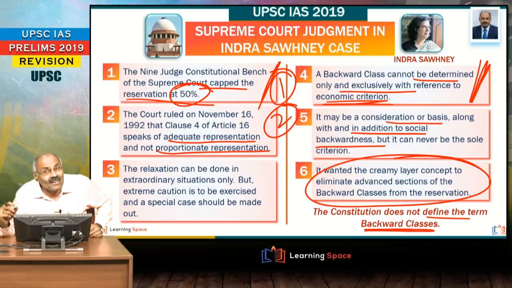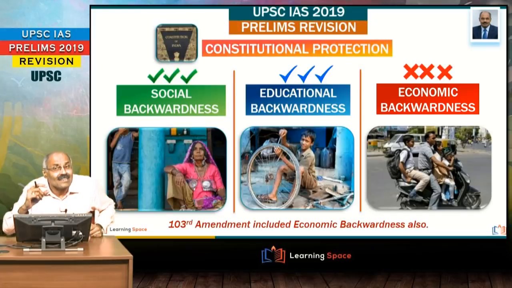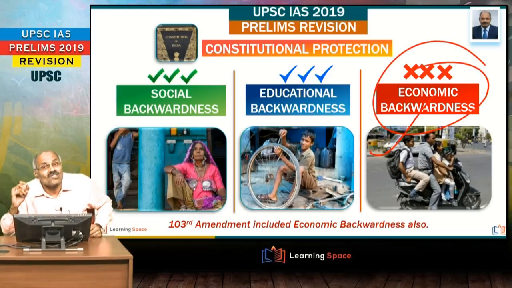Right, friends? Having learned about Indira Sahni case, and prior to this 103rd Amendment, very important, prior to the 103rd Amendment Act, the Constitution talked about only social backwardness, educational backwardness. Very important. Prior to this 10% quota constitutional amendment, the Constitution talked about only social backwardness and educational backwardness. But this included economic backwardness. This is the important change. Friends, 103rd Constitutional Amendment Act, that included economic backwardness. Most important point from your preliminary perspective, right?